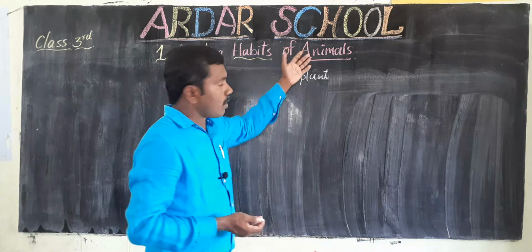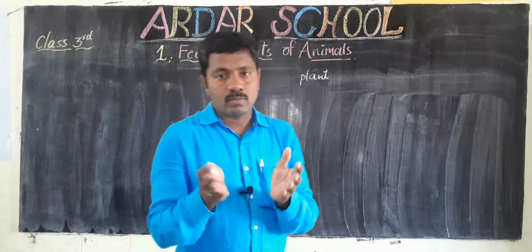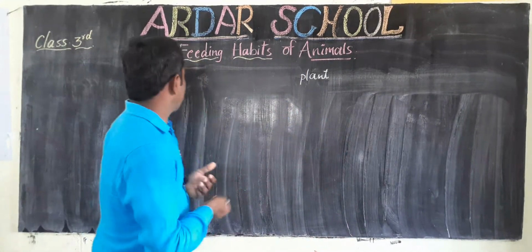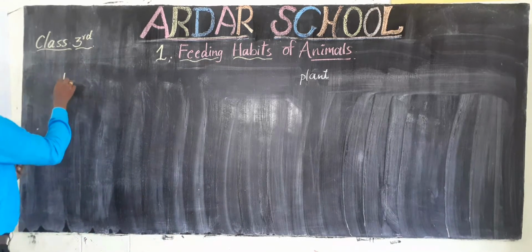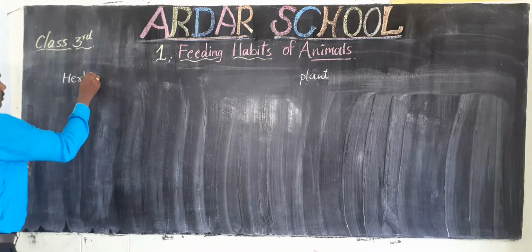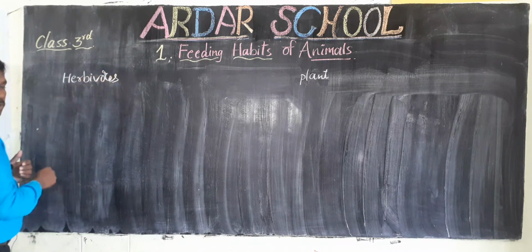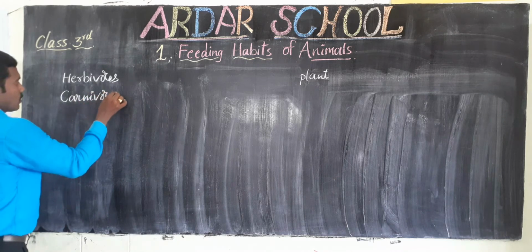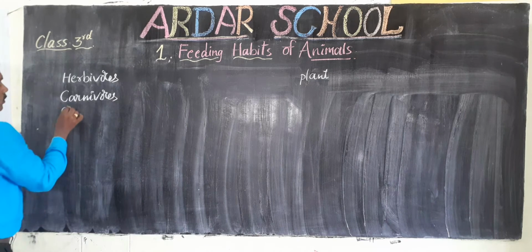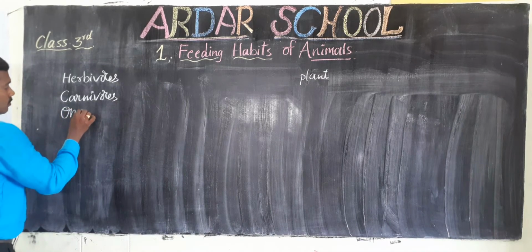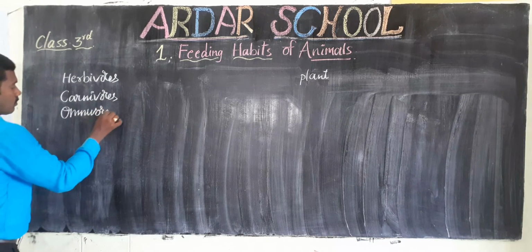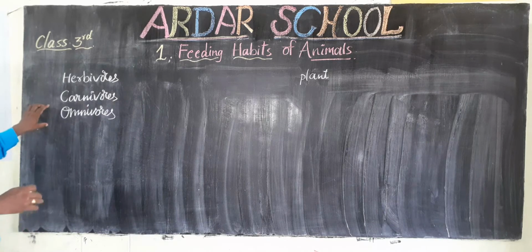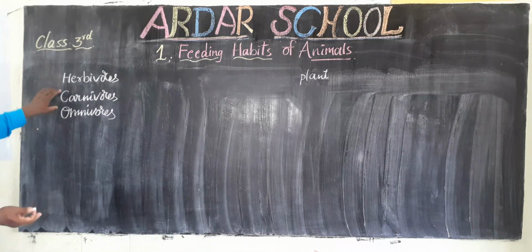Okay, so all these animals are grouped mainly into three groups, depending upon the food they take. So first one, herbivores, carnivores, third one omnivores. So these are the three categories depending upon what they take. We grouped them into three categories.